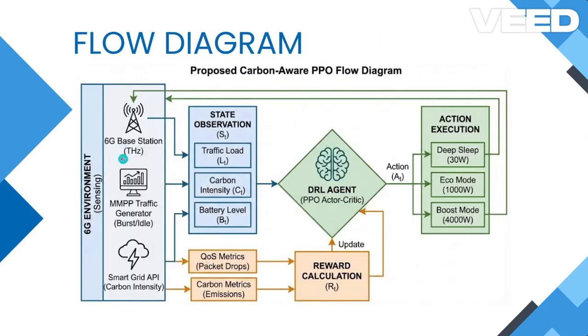This is the flow diagram of our system. On the left, we can see the environment that collects data and feeds it into our PPO agent in the center. The data is fed as a state vector into the agent, which executes an action, which in turn gives the reward to the agent. The agent has three actions: deep sleep, which works at 30 watts, eco mode at 1000 watts, and boost mode at 4000 watts for high network traffic. Finally, the system calculates a reward based on the carbon saved and the packet drops, which updates the agent's learning capabilities.